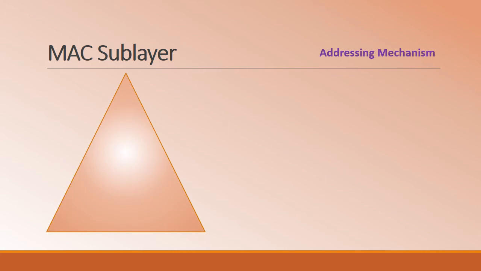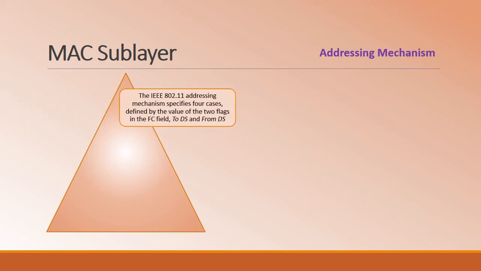So the next prominent concept which we have to understand is the addressing mechanism. The IEEE standard specifies 4 cases defined by the value of the 2 flags, that is To DS as well as From DS.